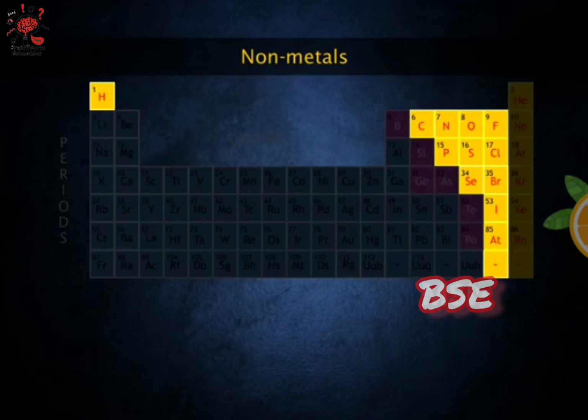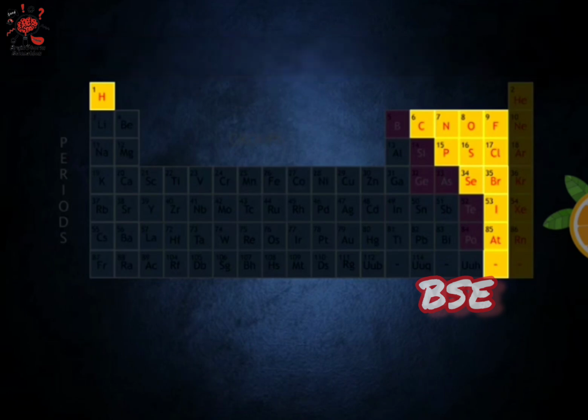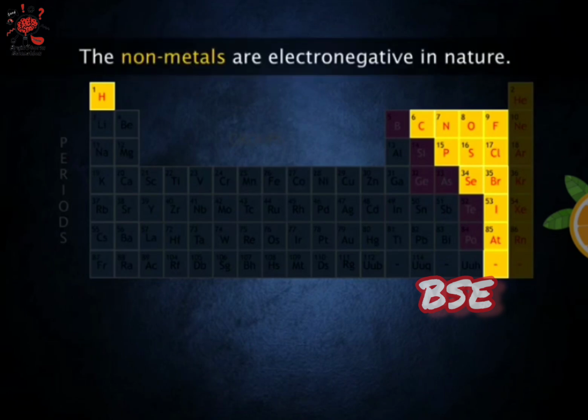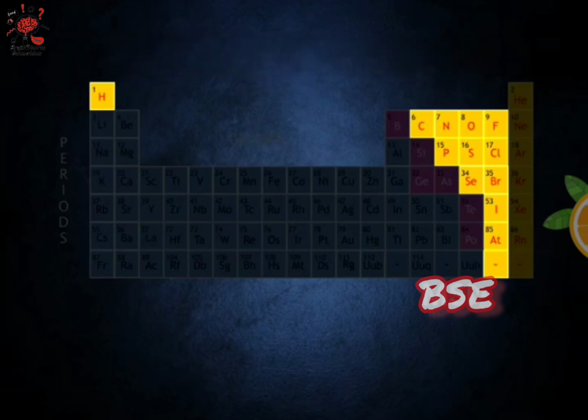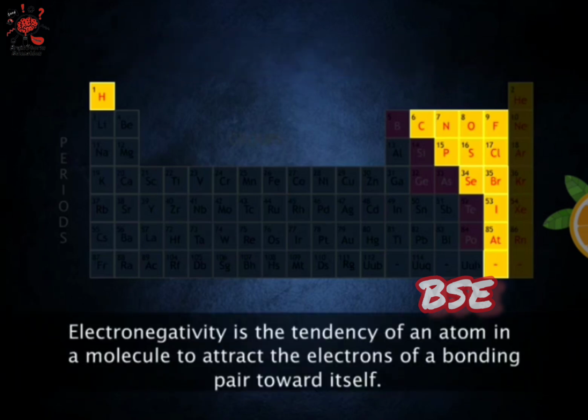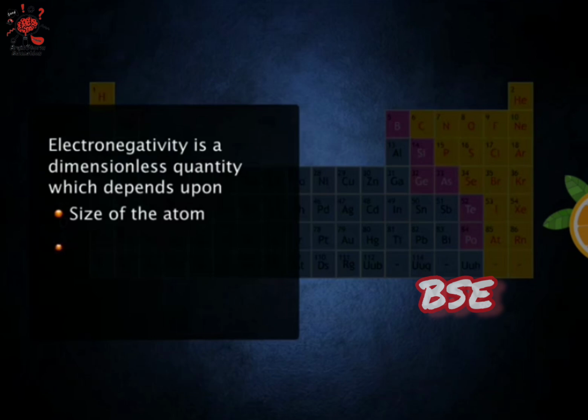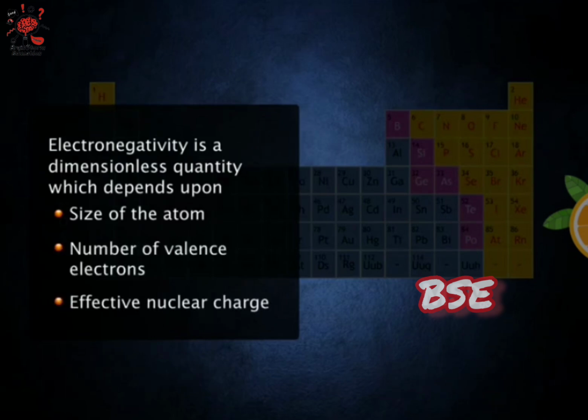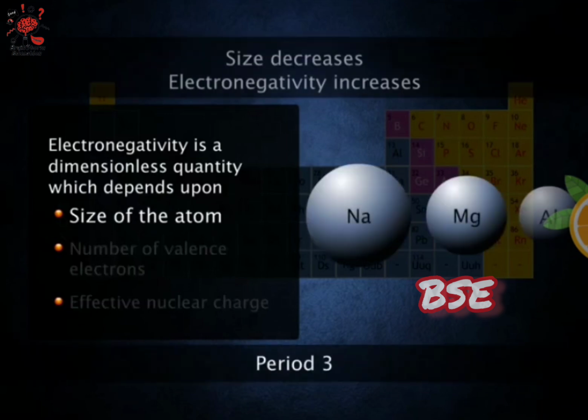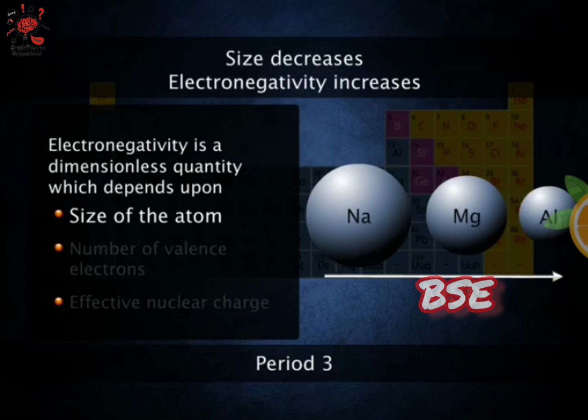Unlike metals, which are electropositive, the nonmetals are electronegative. Electronegativity is the tendency of an atom in a molecule to attract the electrons of a bonding pair toward itself. This quality depends upon the size of the atom, the number of valence electrons, and the effective nuclear charge. Moving across a period, the atomic radii of the elements decrease, but their electronegativity increases.